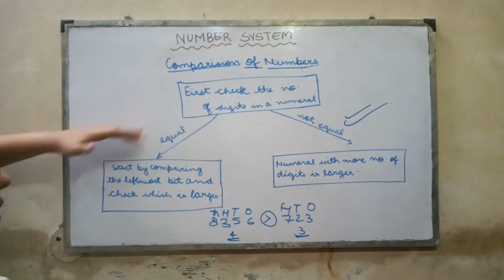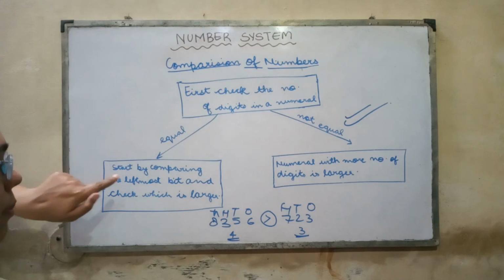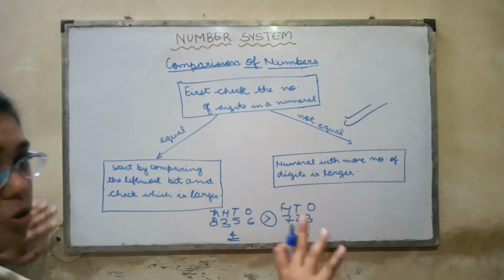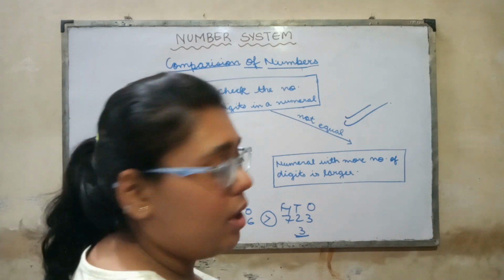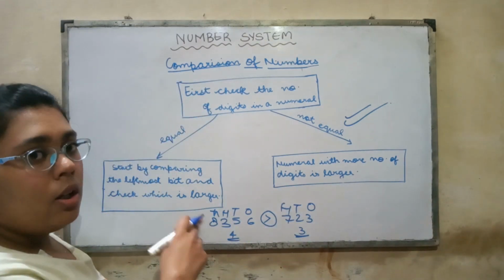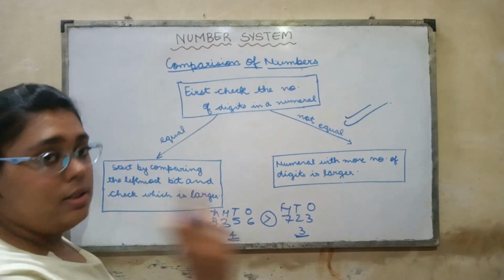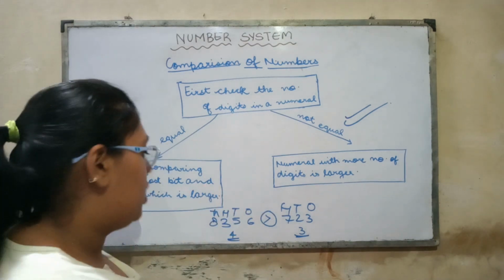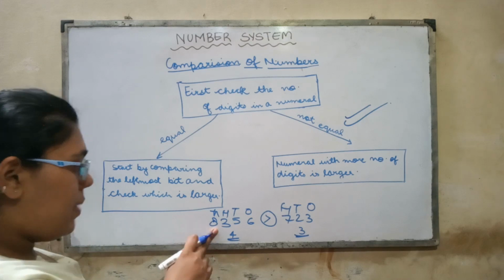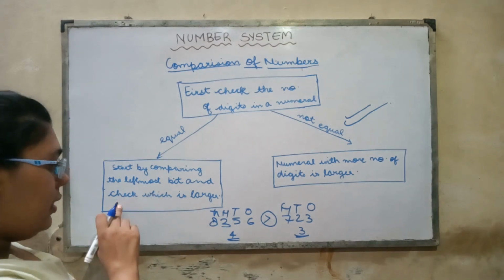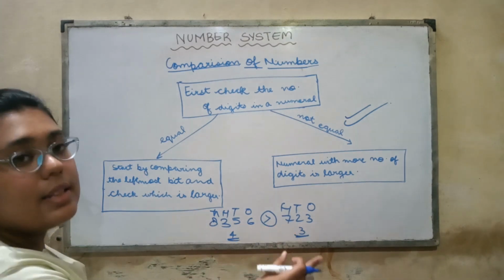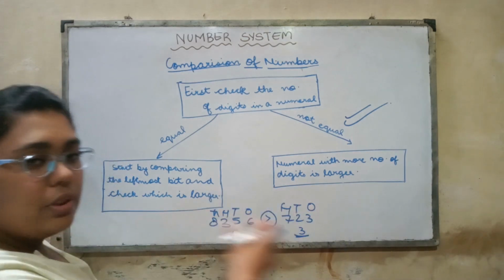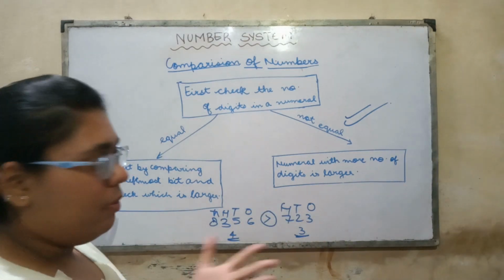Now if we come to this case, here we have to start by comparing the leftmost bit. अभी तक हमने जो भी करा था वो क्या करा था, rightmost bit से. Now we are doing it with the leftmost bit. Comparison is always done from the leftmost bit. Remember this. Okay, so we'll start comparing from the leftmost digits, and then we'll check which digit is larger. And the number with the larger digit will be greater.